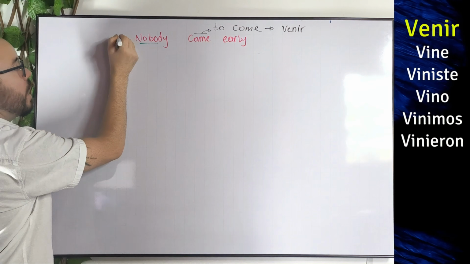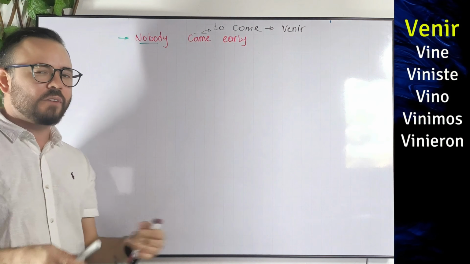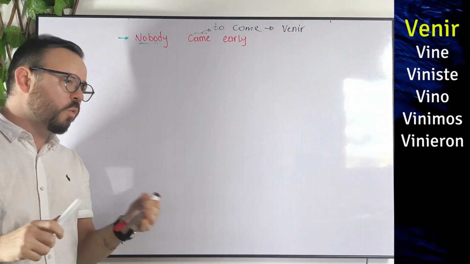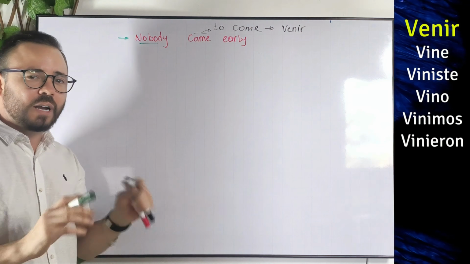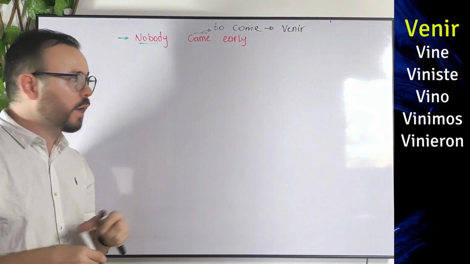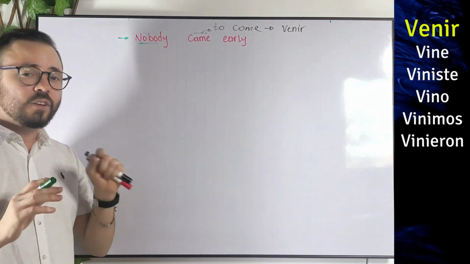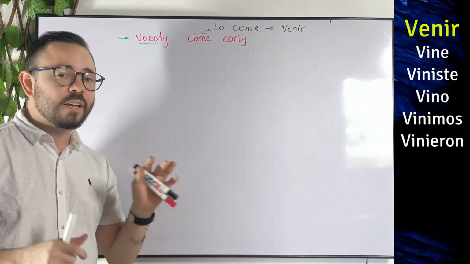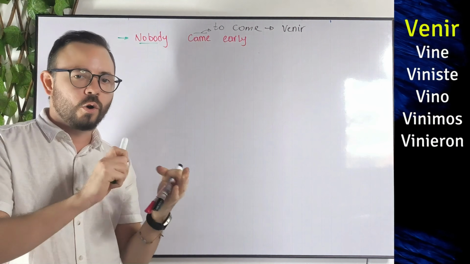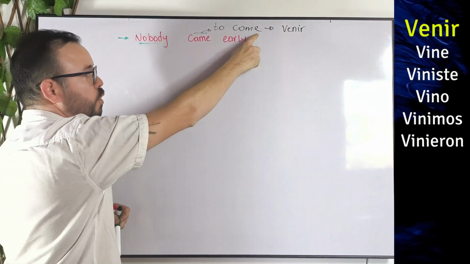Okay, every time you guys find one of these indefinite pronouns, it's not just nobody, like we have nobody, anybody, no one, anyone, anywhere, everywhere, like those are indefinite pronouns, okay? And every time you guys find one of those words, then you need to conjugate the verb in 3rd person singular. What does that mean? You need to use exactly the same conjugation that we use for he, she, or it. That's it.